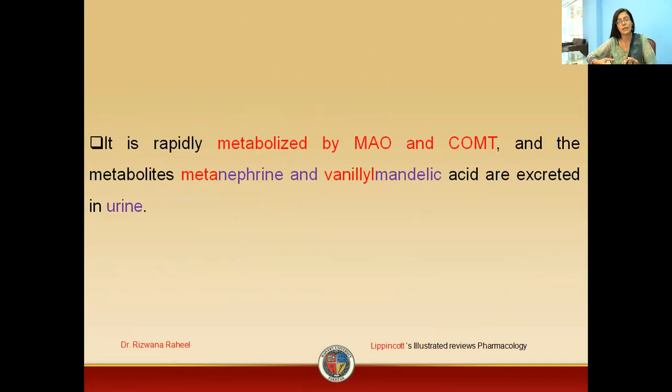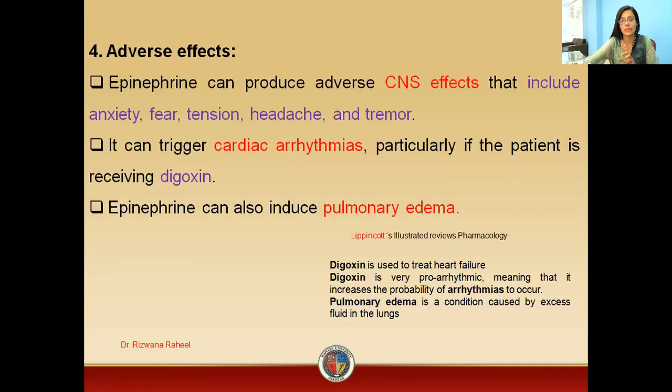Our body can metabolize it by monoamine oxidase (MAO) and catechol-O-methyltransferase (COMT). The metabolites are metanephrine and vanillylmandelic acid, which are produced by MAO and COMT. These metabolites are then excreted in the urine.